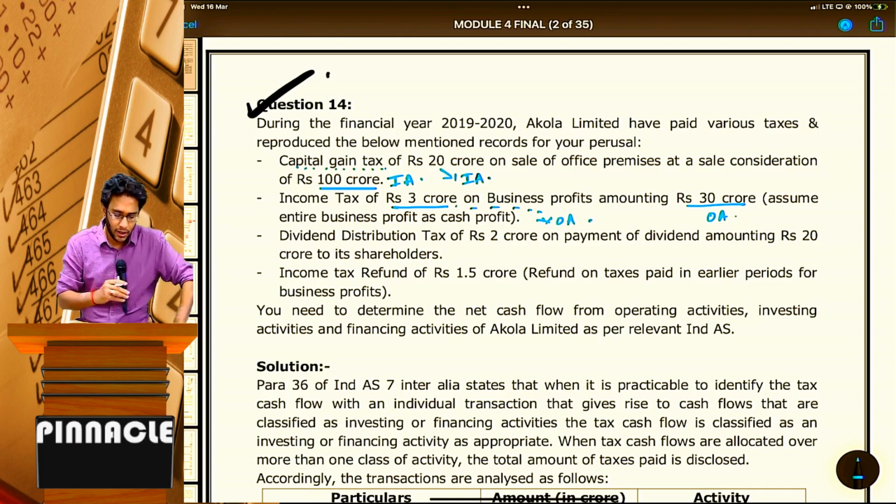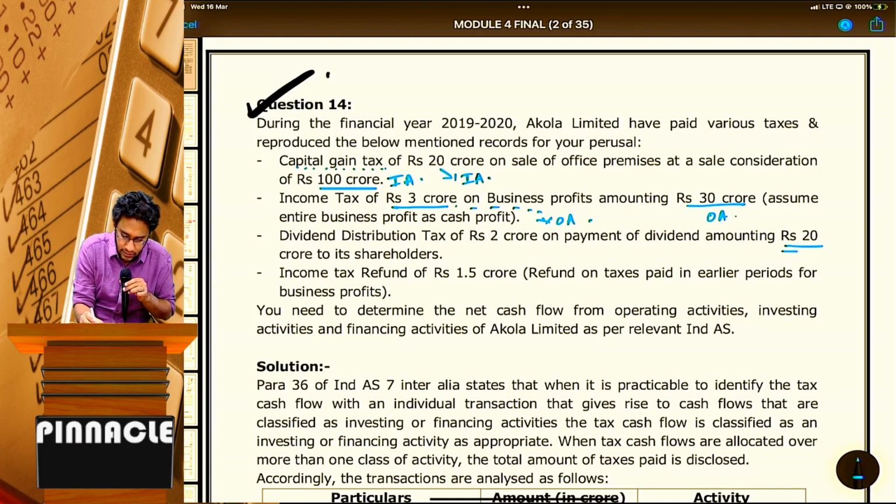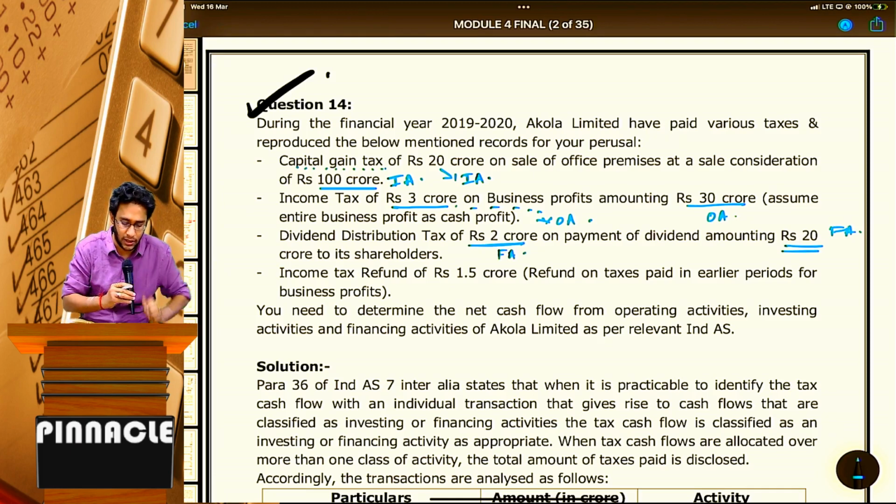Continue further. Dividend distribution tax of 2 crore on payment of dividend amounting to rupees 20 crores to its shareholders. So, dividend paid is 20 crores, which is a financing activity. On that, DDT also will become a financing activity. Income tax refund of rupees 1.5 crores, in brackets, refund on taxes paid in earlier periods for business profits. So, this is very clearly an operating activity.